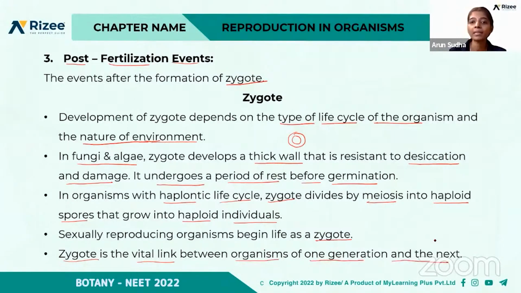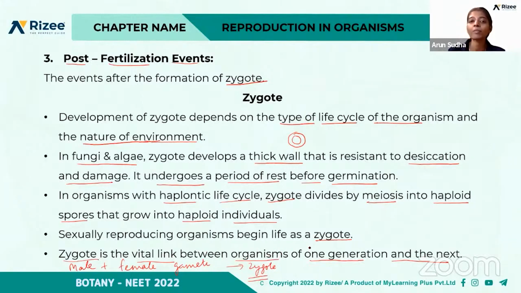There occurs the continuity of the species, because the male gamete fuses with the female gamete, which leads to the formation of the zygote. So this is the first step, a link between the organism of one generation and the next.